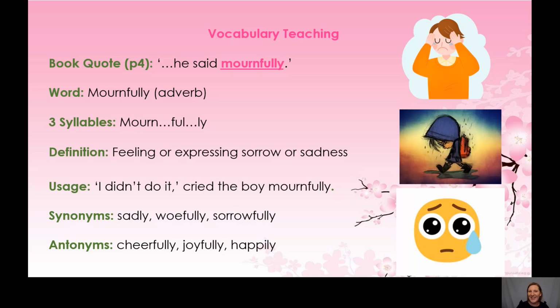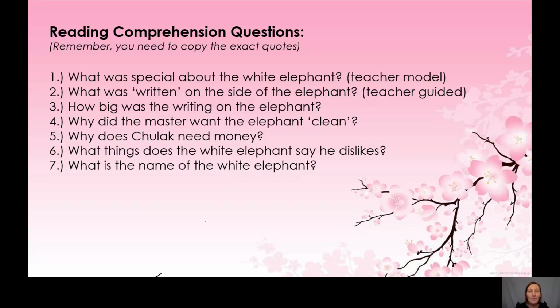Welcome back. So now we're going to move on to our activity part of the lesson. So we've got some comprehension questions here, and I need you to retrieve those answers from the text. You're going to need to use the text that I've put onto your worksheet to help you here. So the first question I'm going to work through with you, and I'm going to model it to you, is number 1. What was special about the white elephant?